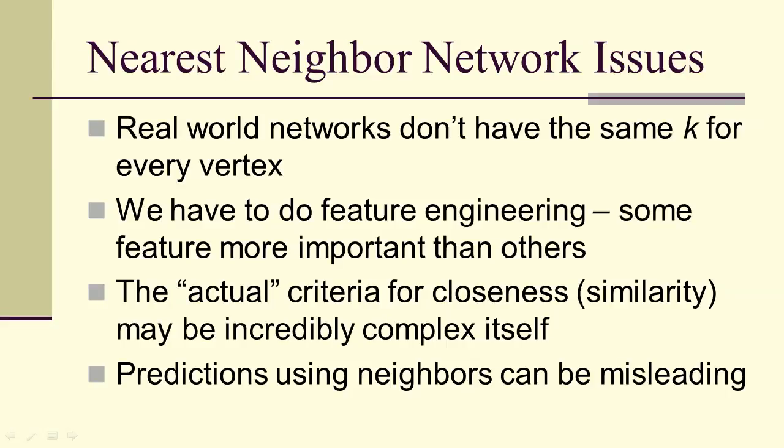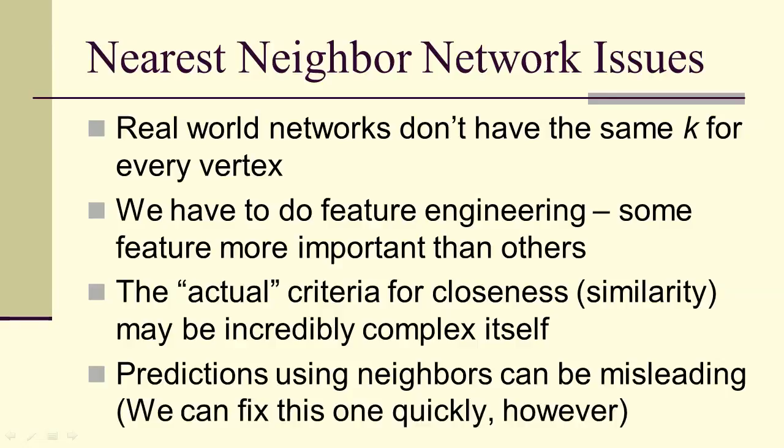Some features are going to be more important than others. The actual criteria for closeness could be incredibly complex. Why are two people friends in a social network? That might be a very, very complex question to answer. And predictions using nearest neighbors can be misleading, as we just saw. But we can fix this one. So let's do so.